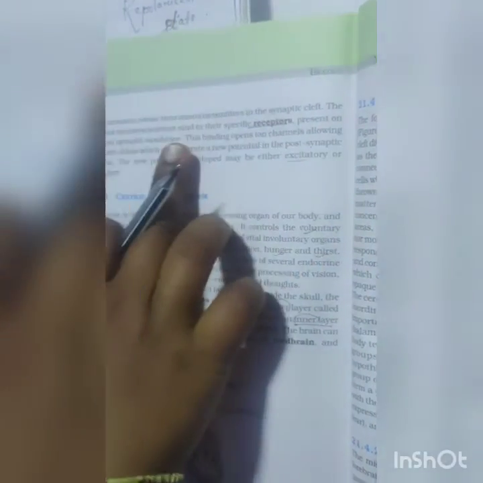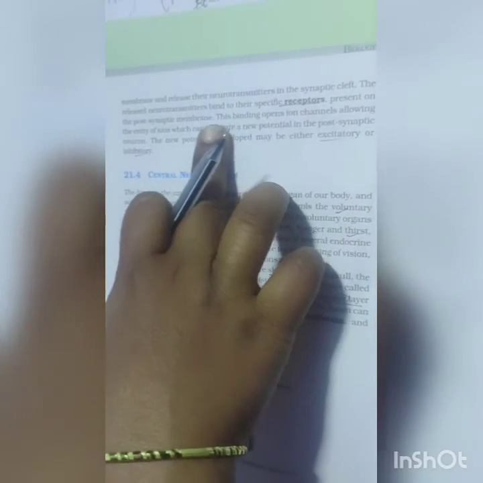The released neurotransmitters bind to their specific receptors present on the postsynaptic membrane. This binding opens ion channels, allowing the entry of ions, which can generate a new potential in the postsynaptic neuron. The new potential developed may be either excitatory or inhibitory. We will discuss it through the diagram.